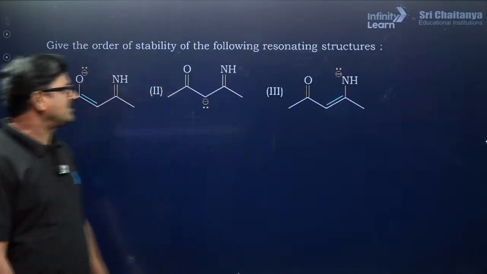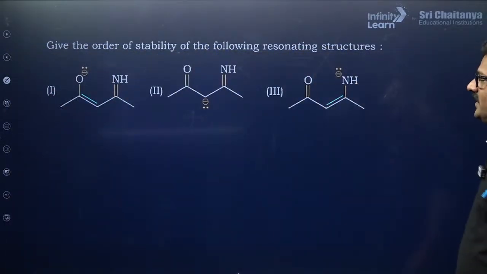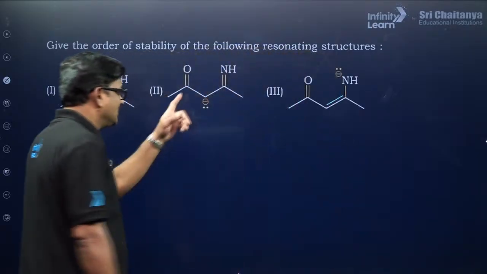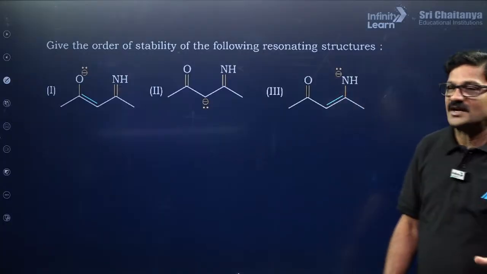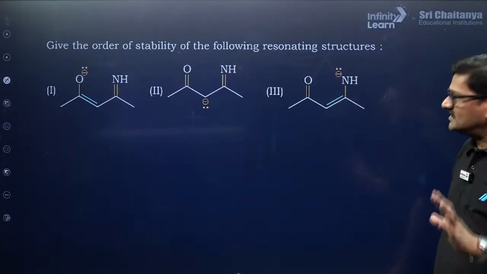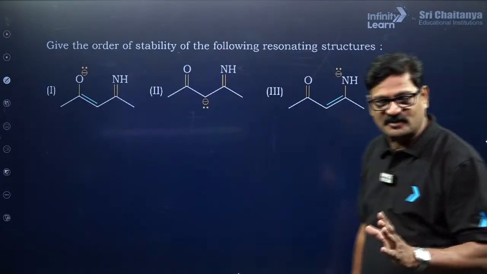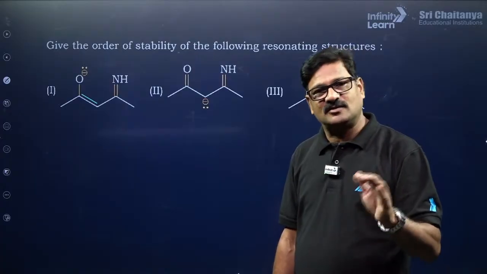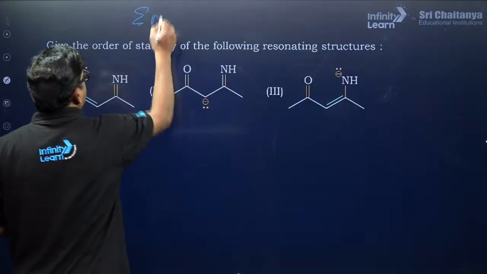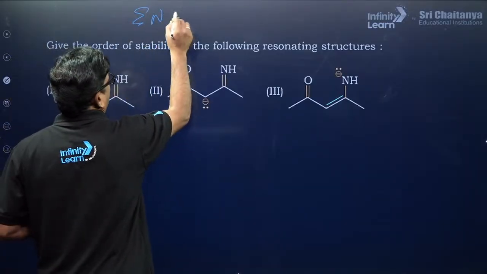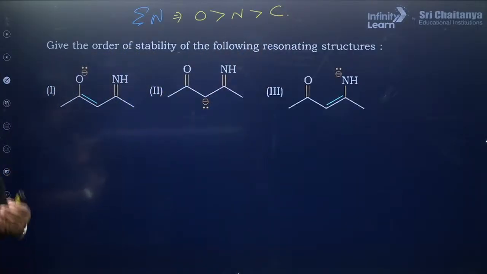Okay, now let's talk about one more. Give the order of stability of the following resonating structures. Here O minus, C minus and N minus. So all of them are charged structures. Now we have to consider that a negative charge on a more electronegative atom is very good and acceptable, and a positive charge on the less electronegative atom is not acceptable. The electronegativity is going to be oxygen greater than nitrogen greater than carbon. So the stability of O minus will be more.